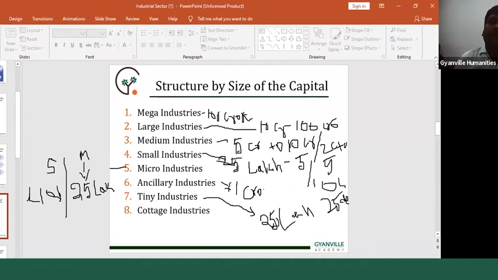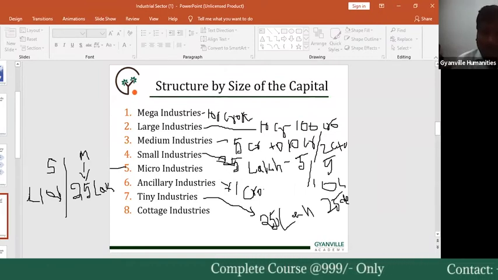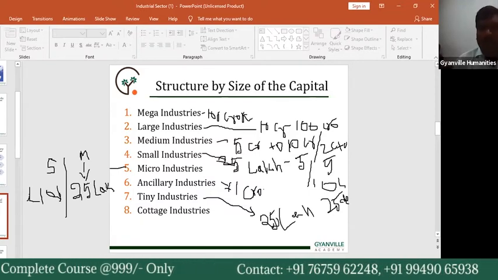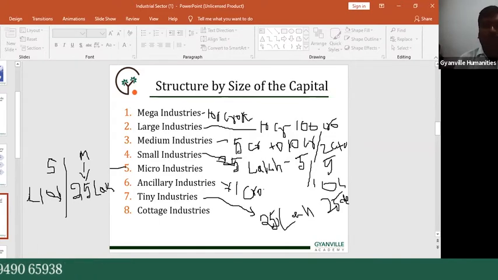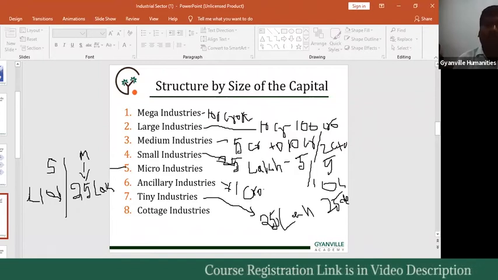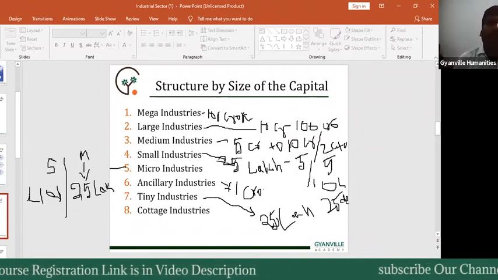Next, the tiny industries. In tiny industries, the investment amount is 25 lakhs, especially on plant and machinery. Tiny industry expenditure on plants and machineries is 25 lakhs rupees.